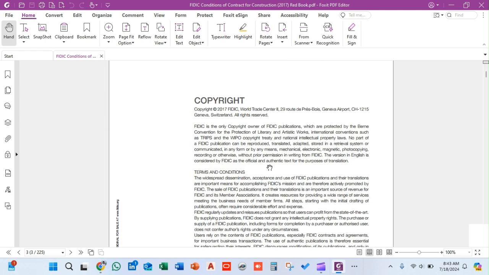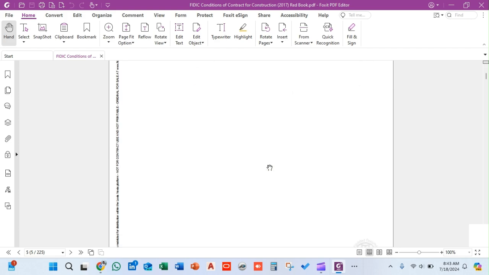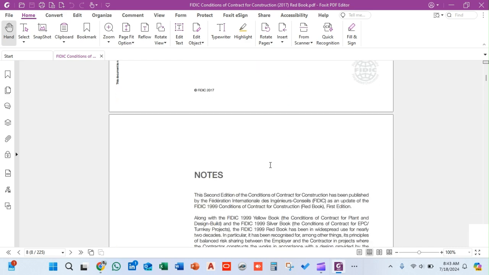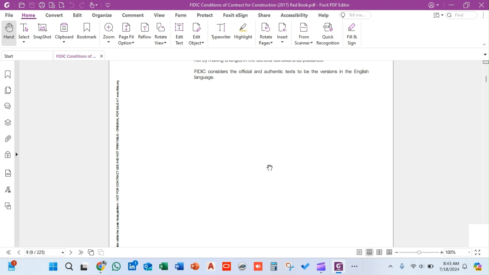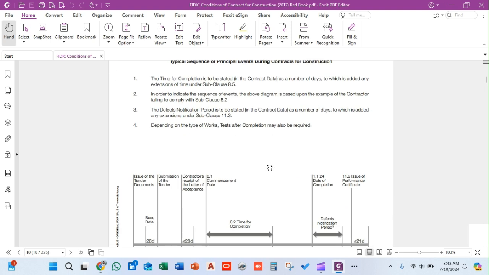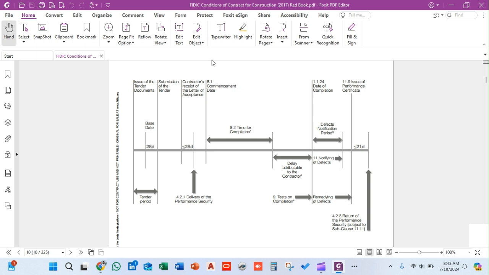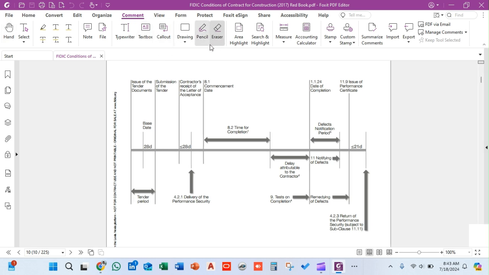The first thing we will be discussing here is very important for any person who is practicing in the construction industry or any other industry. This Red Book is specifically about projects where the design is in the scope of the client. Only the contractor is responsible to carry out the construction works. So we will be discussing that today.